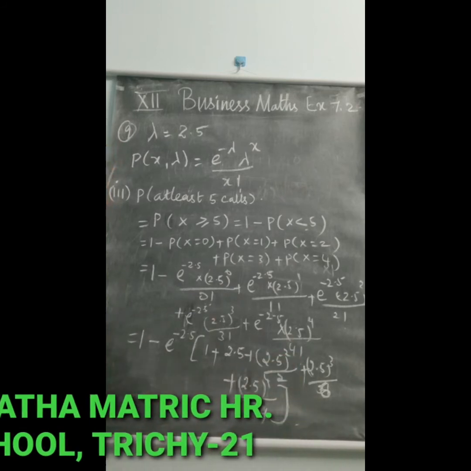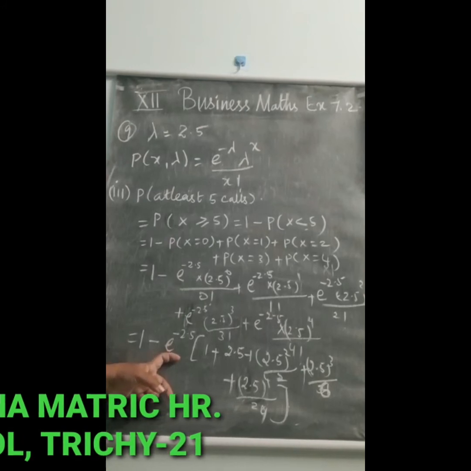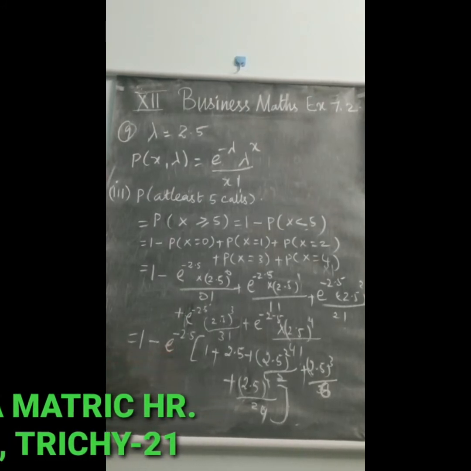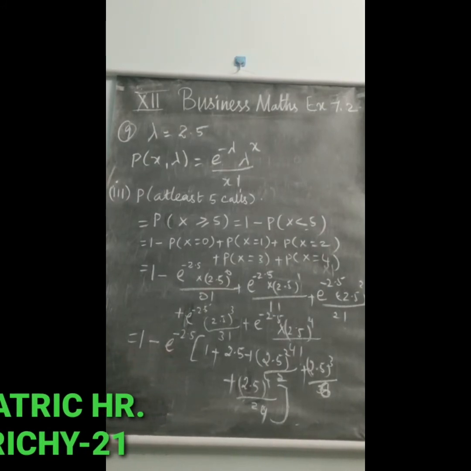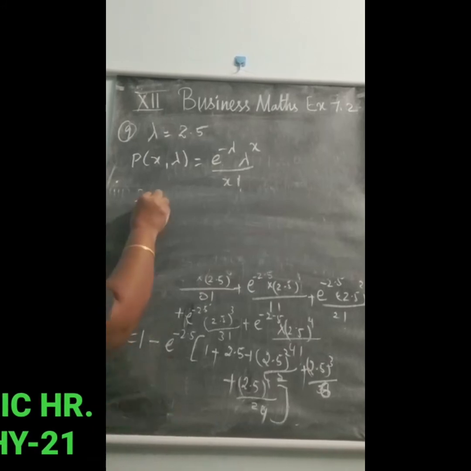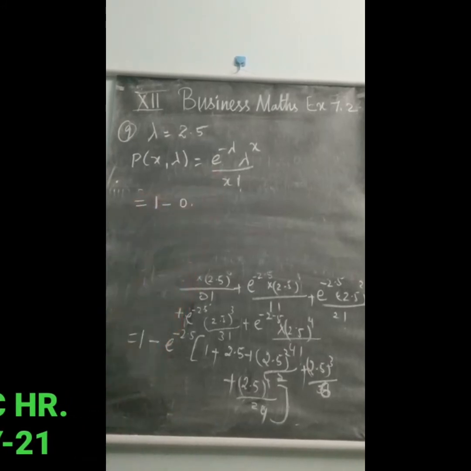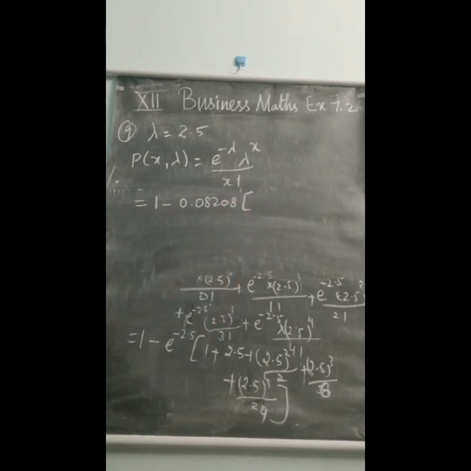If we simplify this one, what will we get? First, this is the value of e power minus 2.5, 0.08208. Let us see how to simplify this one. So that is equal to 1 minus 0.08208 into, if we simplify all the terms, we will get 10.8566.